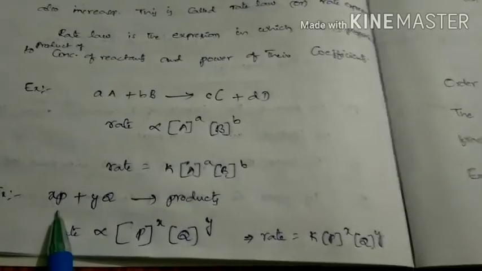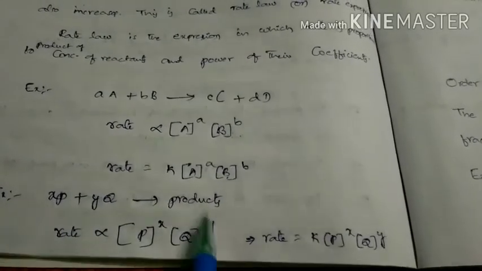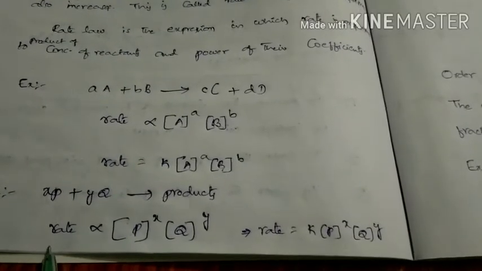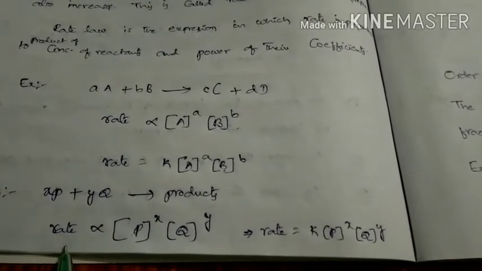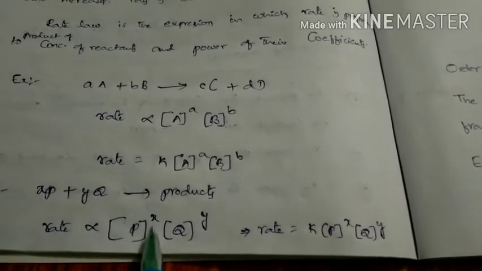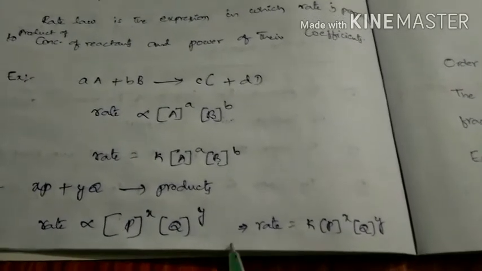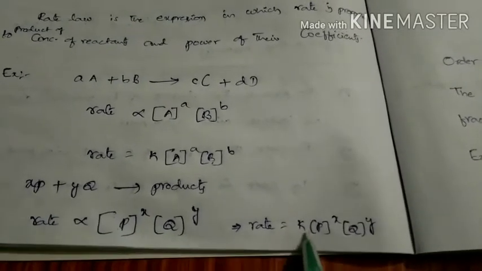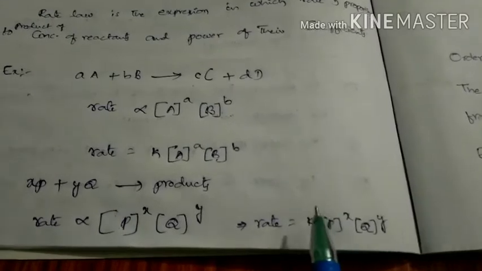We take one more example, then you will get a clear idea. xP plus yQ gives products. Here P and Q are reactants, x and y are coefficients. So according to the rate law, the rate equation is proportional to P power x into Q power y. If you remove the proportionality, then we get one constant here. That constant is K, called the rate constant.